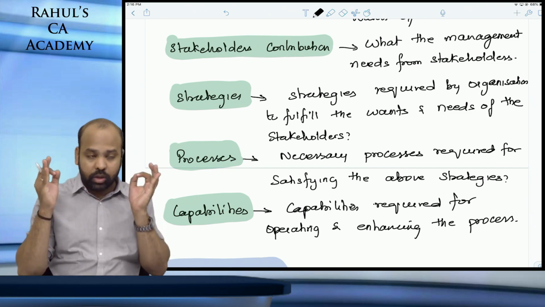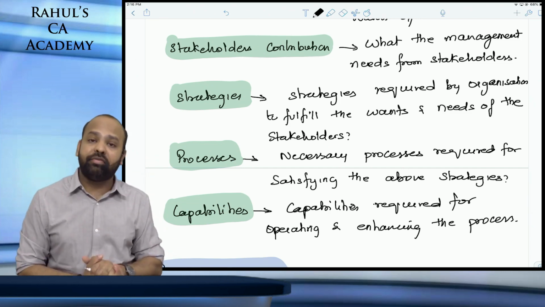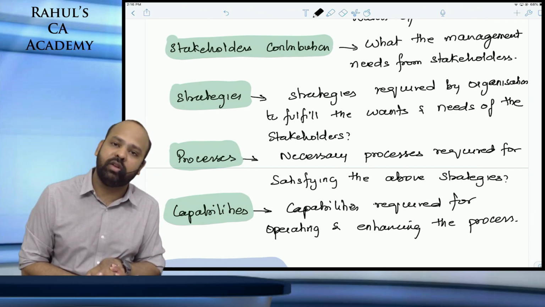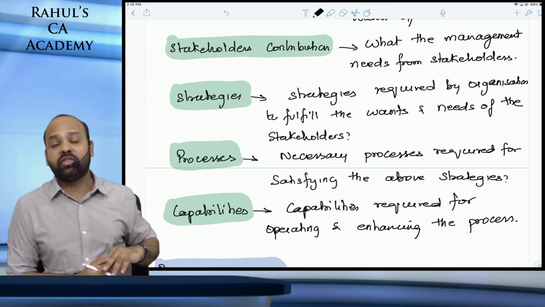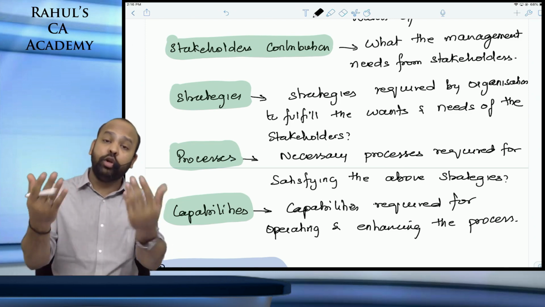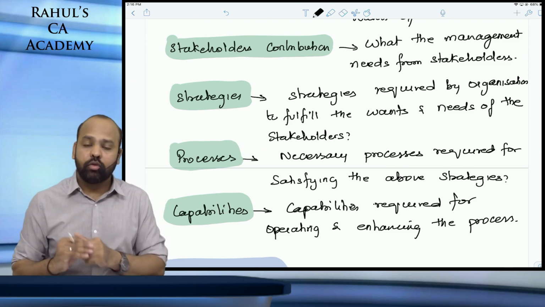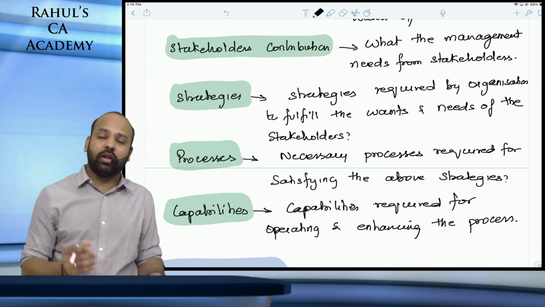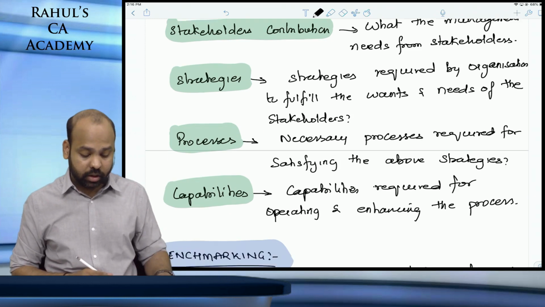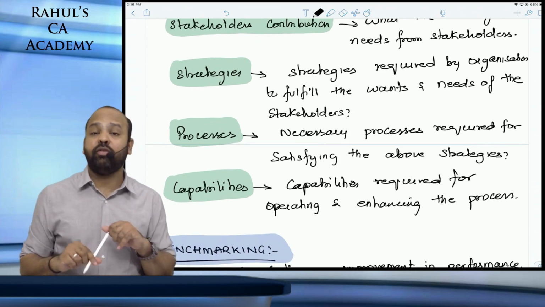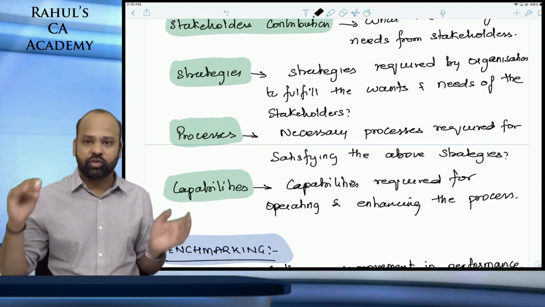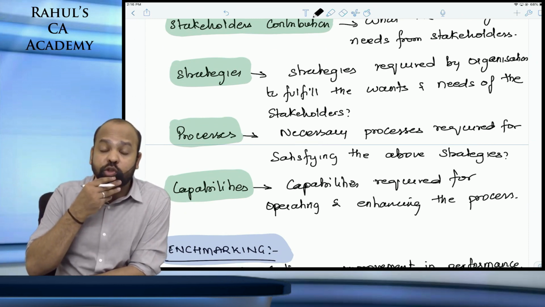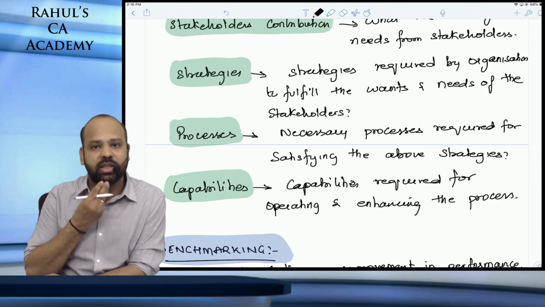This is about the step taken now. Define the strategies that are required to ensure that you're able to meet the stakeholders' needs. At the same time, the stakeholders' contribution, that is what you need from the stakeholders, is met. So here comes defining the strategies that an organization needs to ensure that the first 2 phases are being complied with. Then come processes. Once you have defined the strategies, you will have to see whether you have sufficient processes or not. Are you supposed to improvise on those processes to achieve the required strategies or not?